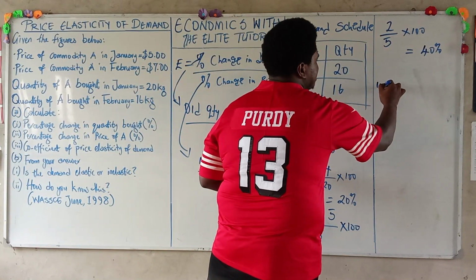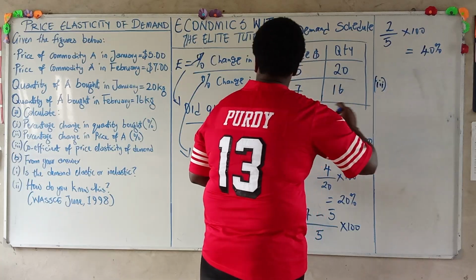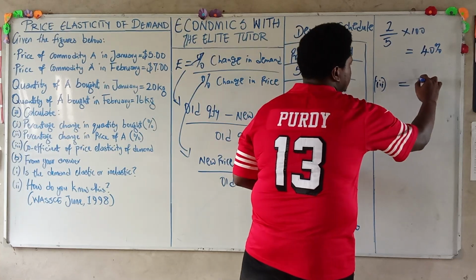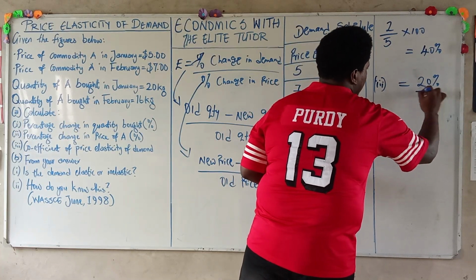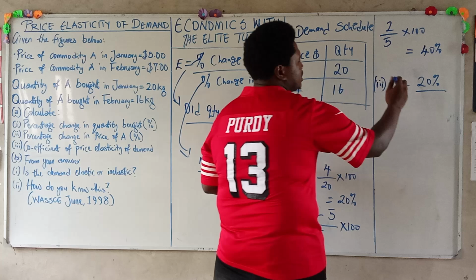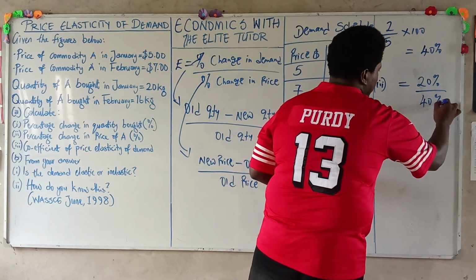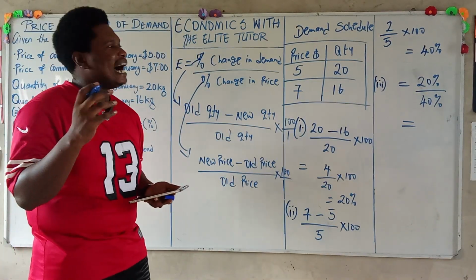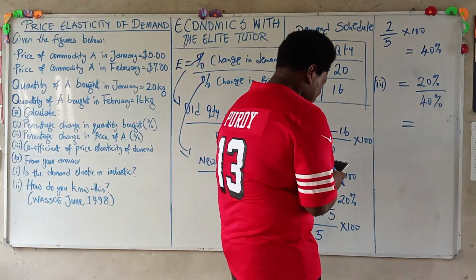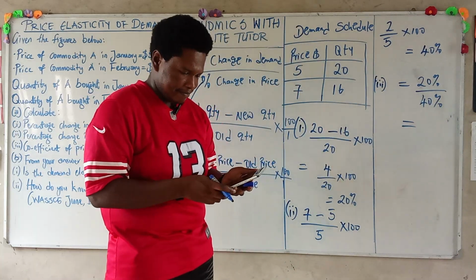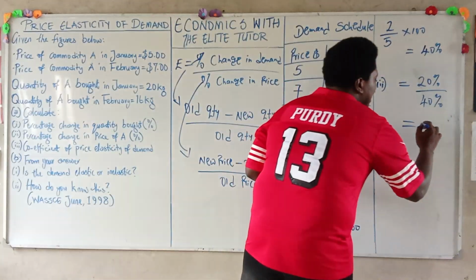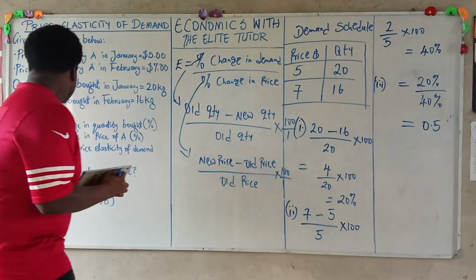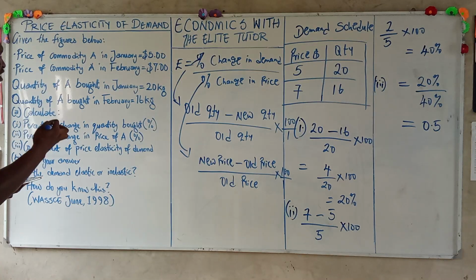So we have II3. Using the formula, our percentage change in demand is 20%, and our percentage change in price is 40%. So 20 divided by 40 gives us about 0.5. Let's confirm: 0.5. That means the coefficient of price elasticity of demand is 0.5.